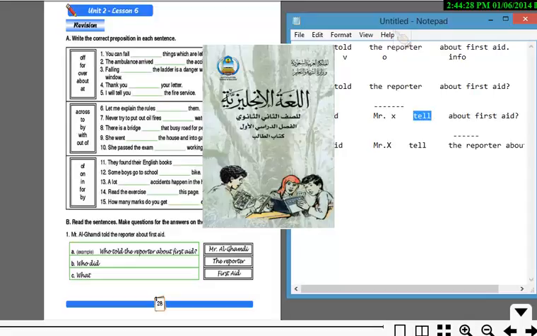If I want to know more about the information being told, I'm just going to play with the verb again the same way, using did as the function of the past, and tell as the verb in simple form, keeping the subject in between and putting the object here. Remember that you need to use about as the information word, and that's it for this lesson.